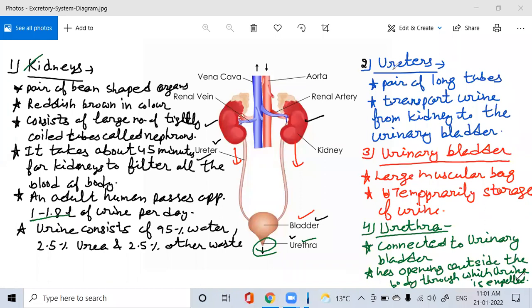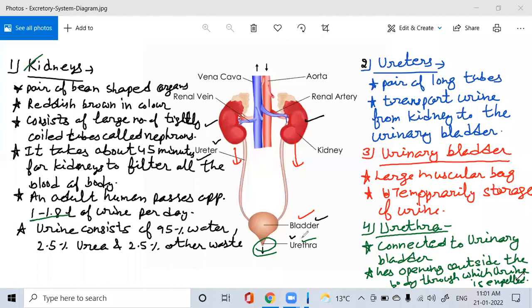If we talk about the ureters, they are a pair of long tubes, and they transport urine from the kidneys to the urinary bladder. The urinary bladder is a large muscular bag, the temporary storage of urine. Urine is stored here. The urethra is connected to the urinary bladder, and it has an opening outside the body through which urine passes out.